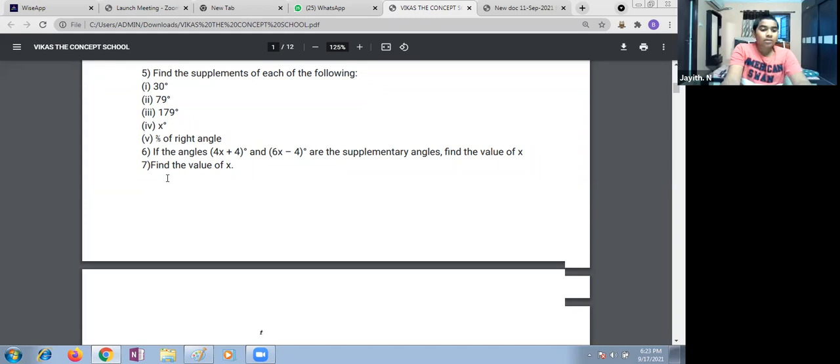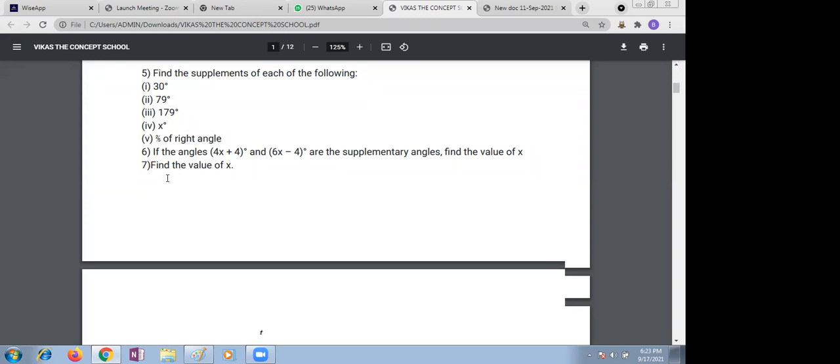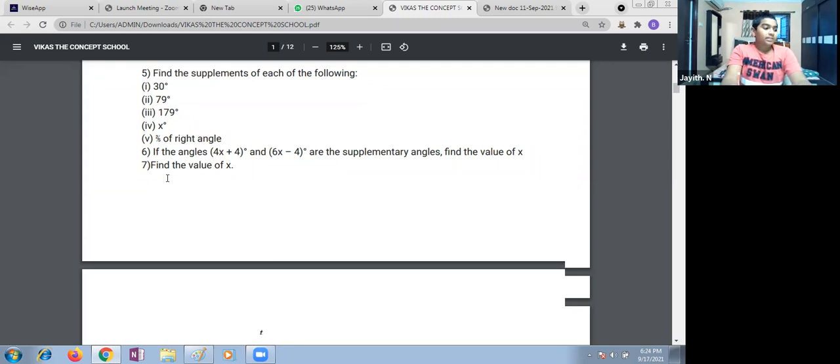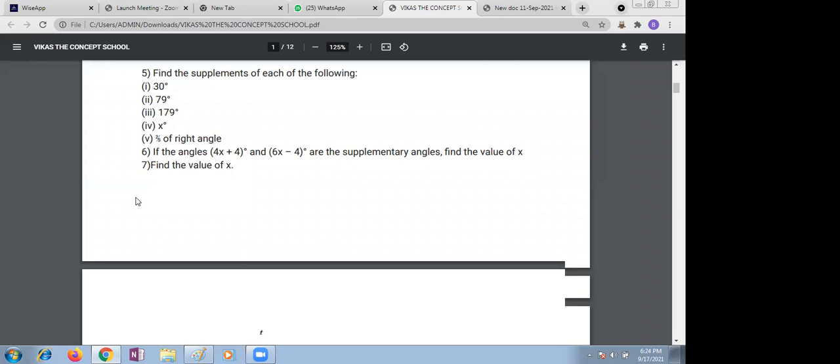Ma'am, can I say? 45. 1 minute. 2/5 of right angle. Ma'am, the question is given that supplement, so it's 144 degrees. Wait, just a minute. Let them. 2/5 of right angle. First, you need to find out what is 2/5 of right angle. Right angle measures 90 degrees. Okay. 2/5 of right angle means